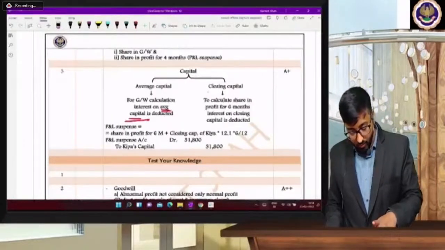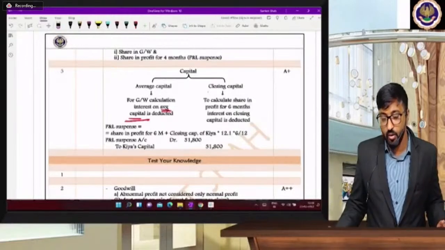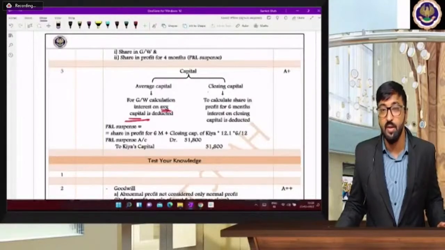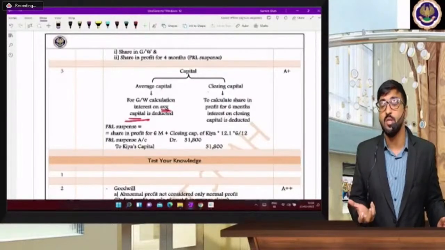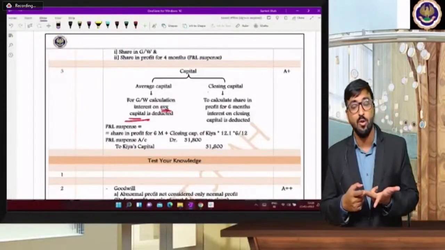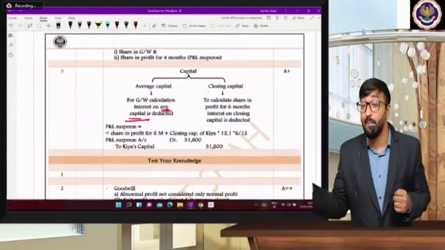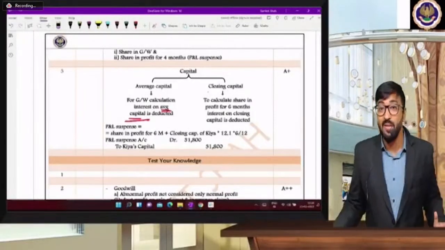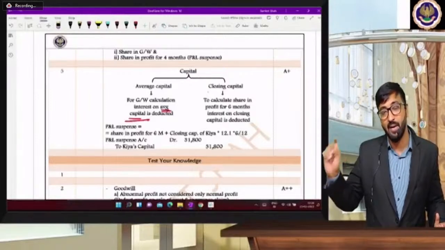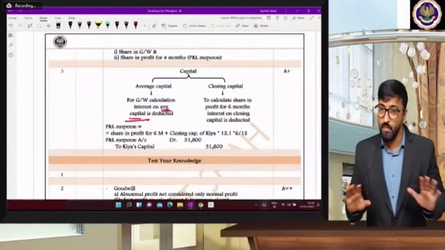Thank you. All accounts are balanced. Very good, beta. Yes, and complete your homework now. Day after tomorrow, very important chapter, company accounts. I hope you are clear with at least basics of partnership, and now you have confidence to solve goodwill adjustment, revaluation account, memorandum revaluation account, or at least this type of questions. If this average capital, closing capital, keeping capital as base, proportionate capital, all these tricky adjustments, you mark every adjustment, important adjustments of every problem, and write it somewhere and try to solve these questions minimum 2 to 3 times, so that next time you will get good marks in your exam.